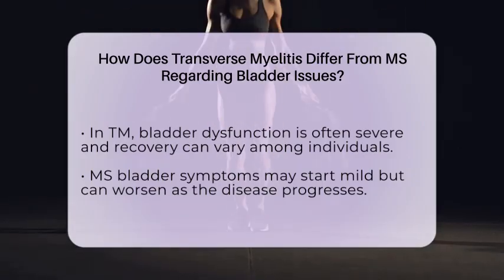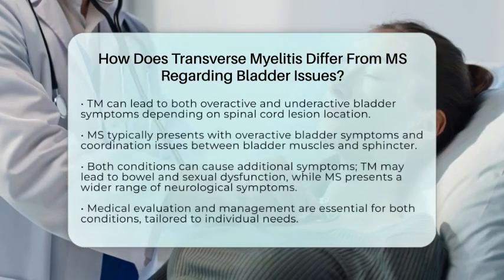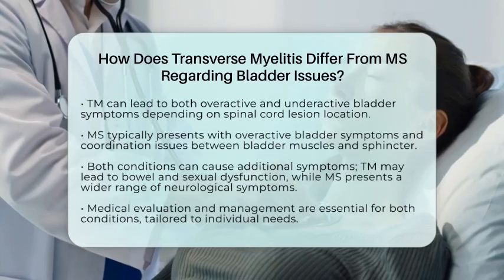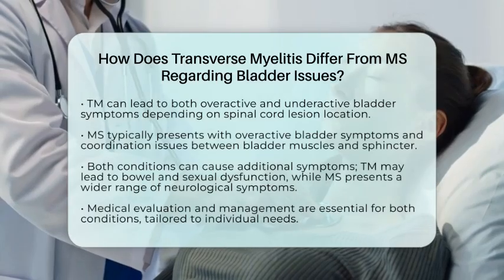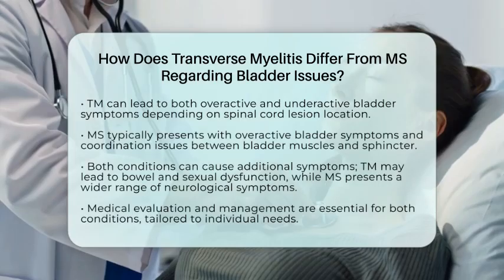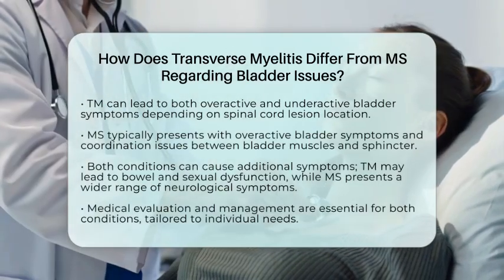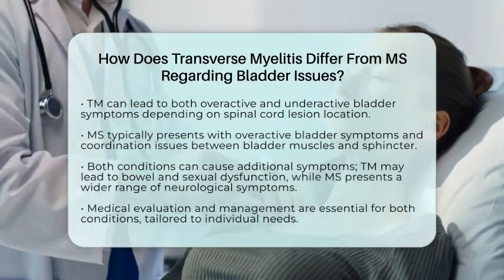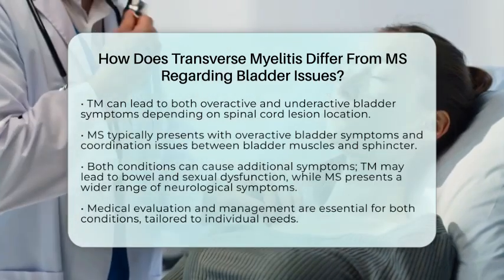TM may cause bowel dysfunction, sexual dysfunction, and muscle spasticity due to spinal cord involvement. MS, however, often presents a broader range of neurological symptoms beyond just bladder issues due to its multifocal impact on the central nervous system. In summary, bladder issues in transverse myelitis are usually acute and linked to specific spinal cord lesions, while bladder dysfunction in multiple sclerosis tends to develop gradually and can fluctuate with disease activity.